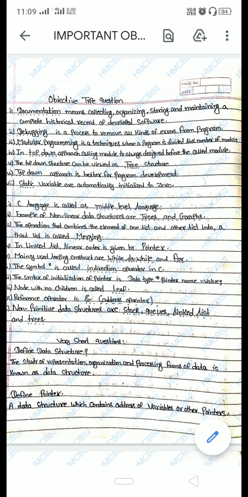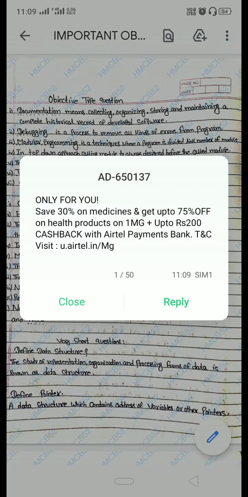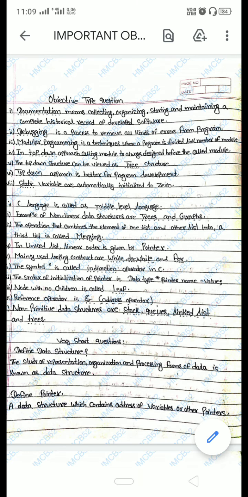Examples of nonlinear data structure are tree and graph. Another objective: the operation that combines the elements of one list and another list into a third list is called merging. In a linked list, linear order is given by a pointer.